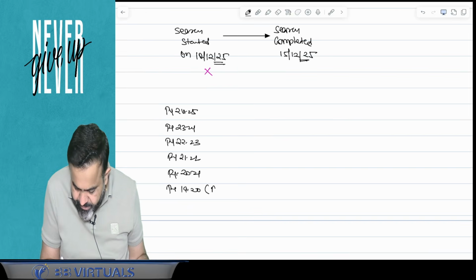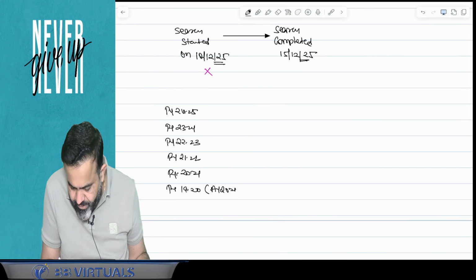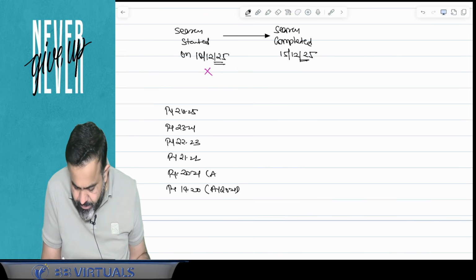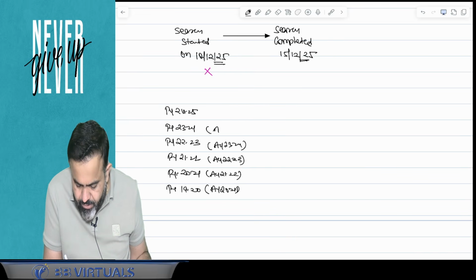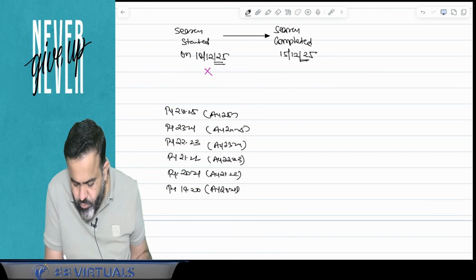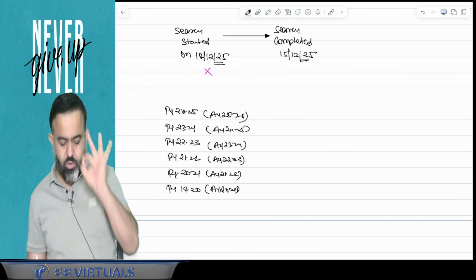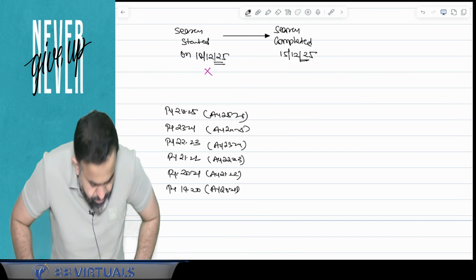Or if I consider as assessment years, then assessment year 21-22, assessment year 22-23, assessment year 23-24, assessment year 24-25, and assessment year 25-26. So this is called 6 assessment years.